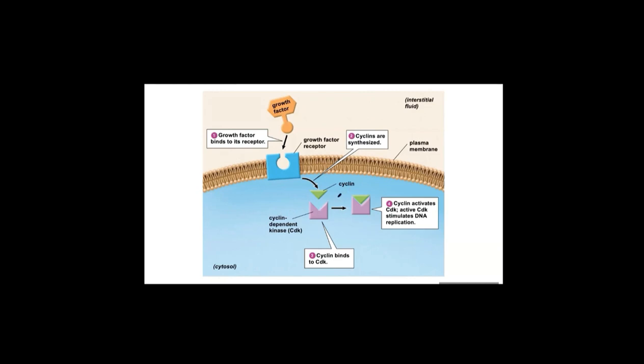So a cyclin and cyclin-dependent kinase complex is formed. This complex stimulates DNA replication. It stimulates the synthesis of proteins that are required for DNA synthesis. Therefore, the cell can enter S phase.